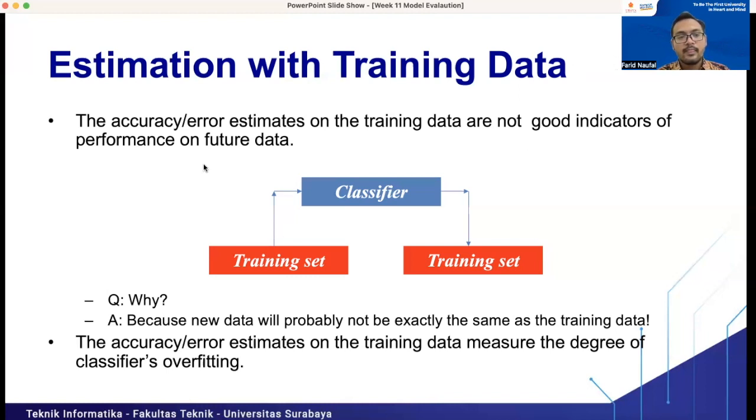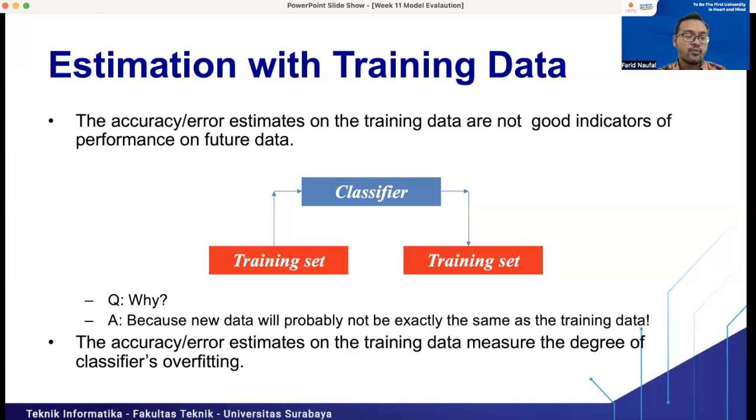Why is it not good for estimating the model? Because new data will probably not be exactly the same as the training data. The new data, the testing data, can be different from our training data. If that happens, the model that we build cannot regularize the problem. So the testing set will be different from the training set. That's why we cannot use this method for assessing our model.